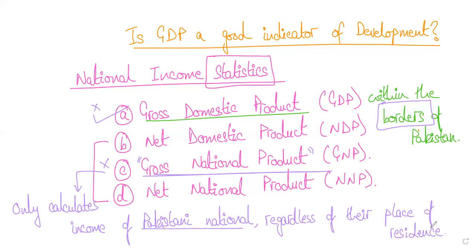Okay, now it's a very simple difference between gross and net, right? So think about this. Let me explain that. Gross domestic product is basically the total value of goods and services produced, right? We did talk about this. Gross domestic product is the total value of goods and services produced within the borders of Pakistan. As simple as that, right? Now, this is different from net domestic product. And the difference is of depreciation.